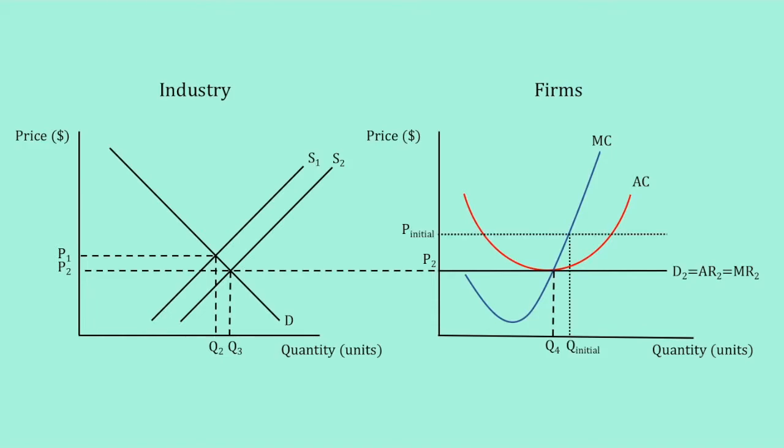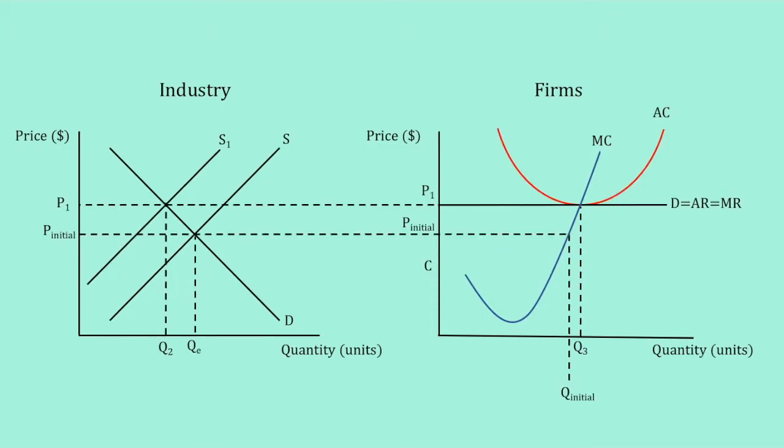From the graph on the screen, we can see that the final quantity that firms produce, which is Q4, is less than the initial quantity shown as Q initial. The final market price P2 is lower than what it started with, which is P1, while the industry's quantity increased from Q2 to Q3. Therefore, we can know that if firms were making abnormal profits in the short run, the market will reach an equilibrium where the price is lower and the industry's quantity is greater. However, individual firms now produce less at Q4.